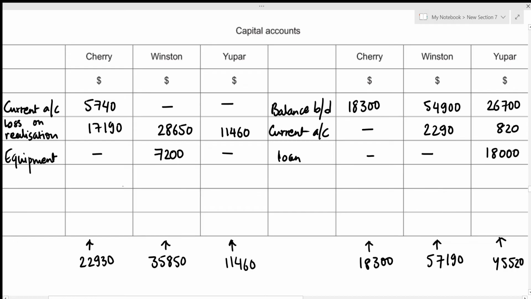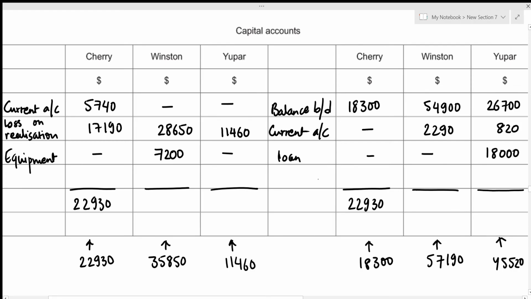All right. Now we need to figure out the heavier side for Cherry. The debit side amounts to 22,930 and the credit side amounts to 18,300. So the heavier side will be the total balance. So let's just write that down first. 22,930.